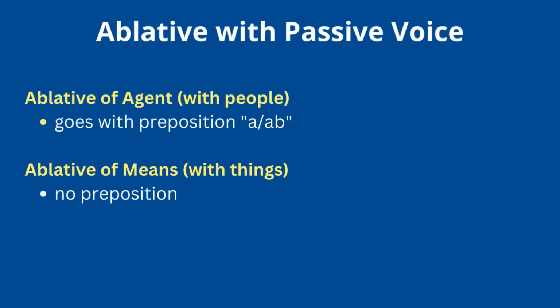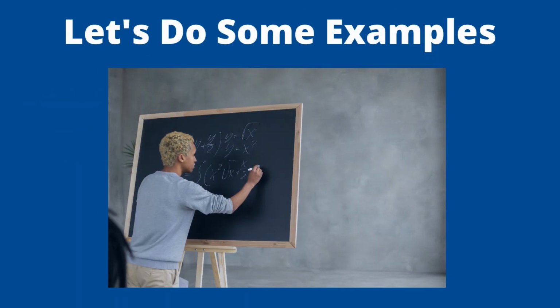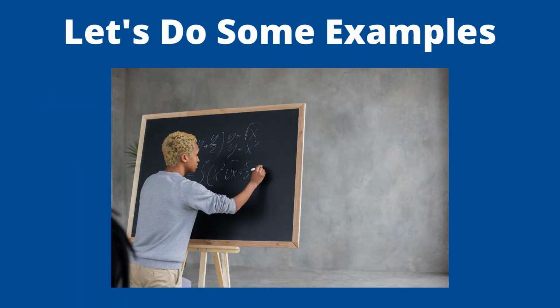Okay, and you want to remember with passive voice, you're usually looking for ablatives. Ablative of agent if it's a person, ablative of means if it's a thing. I've said that on all the videos, but it's something you want to look for. No matter what tense your passive voice verb is, you're usually looking for ablative case. Okay, so let's do some examples and just kind of see it in action and what it'll look like in context of a Latin sentence.